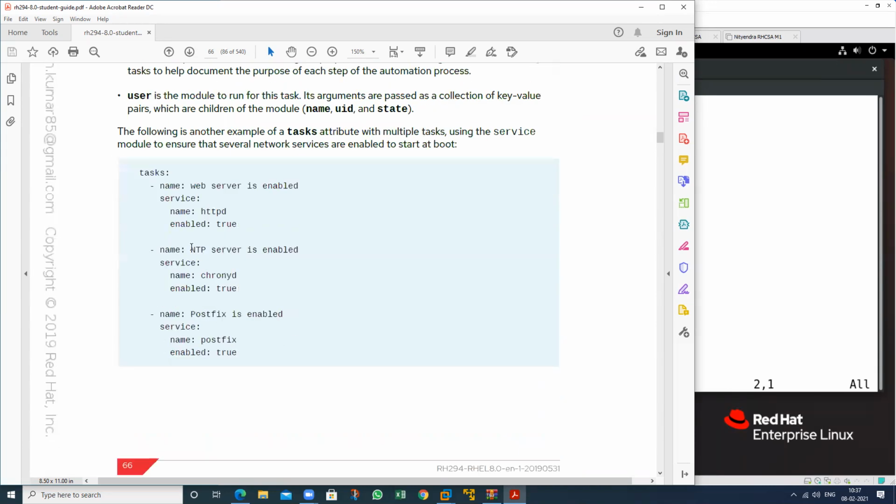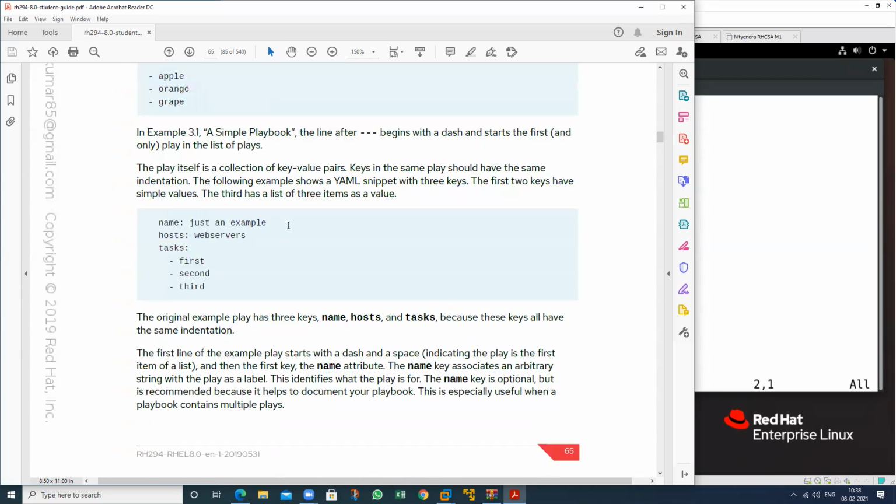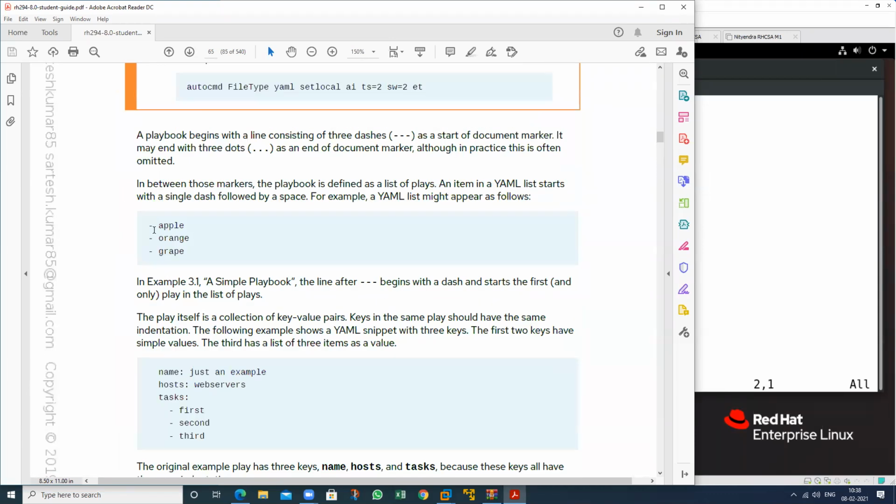This is my first task, starting with a hyphen. Start with hyphen. Start with hyphen. So these are the list of tasks that you want to define. Suppose we want to start services: this is my HTTP, this is my crond, this is my Postfix. These three services we want to start, so we should write three tasks. Like this way, we can write multiple tasks, but every task will start with a hyphen.